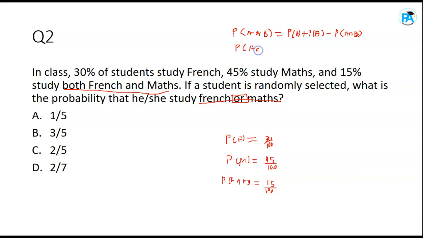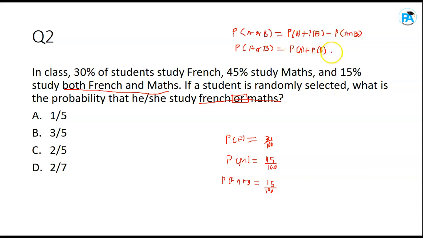And the second formula says that probability of A or B, I'll tell you when and when not to use either of them, should be equal to probability of A occurring plus probability of B occurring. I hope you are following. You can use the first one to answer every question if you understand.